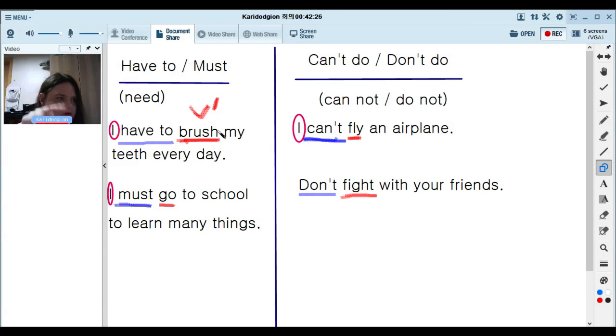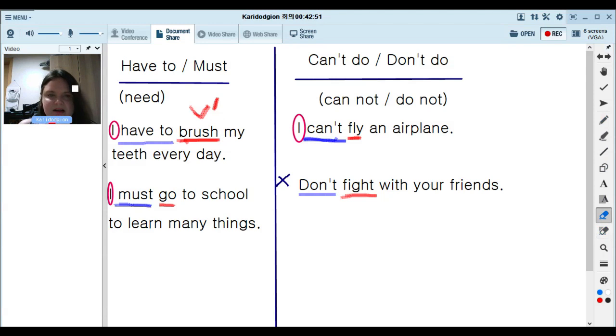She doesn't say you don't do that. She just says don't do that. So don't is like a command, so we don't need the subject here. Just we can start the sentence with don't. But have to, must, can't can have a subject.